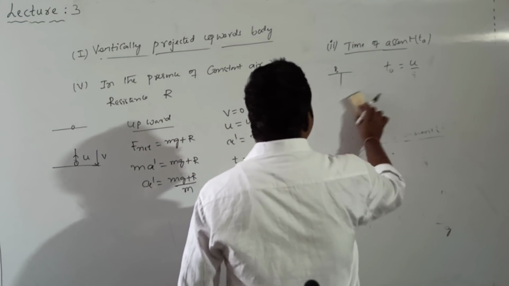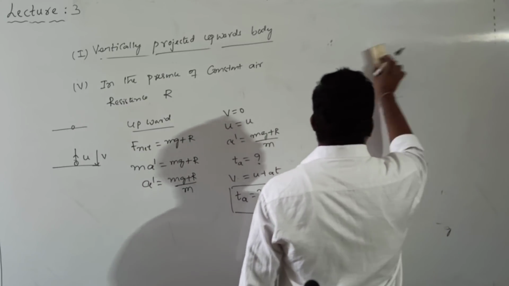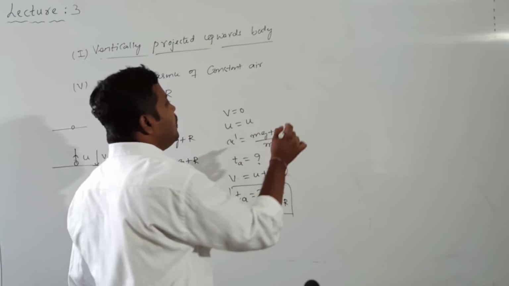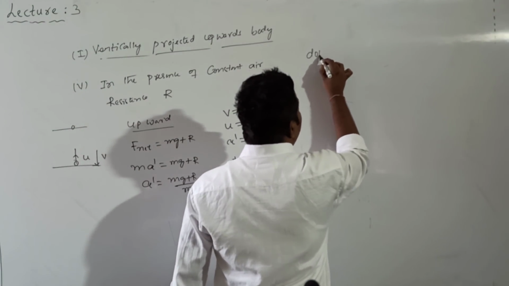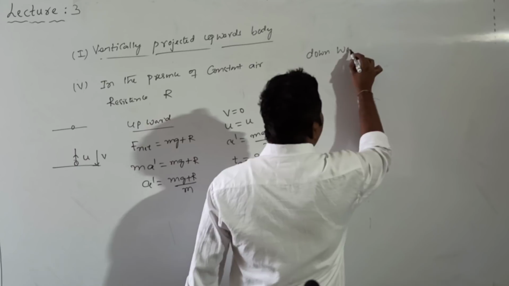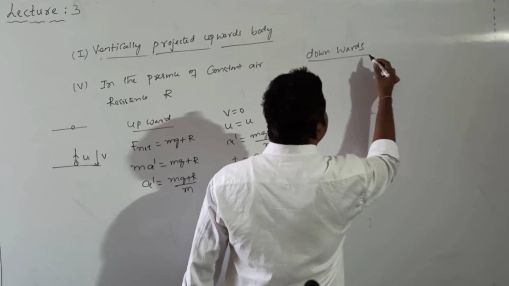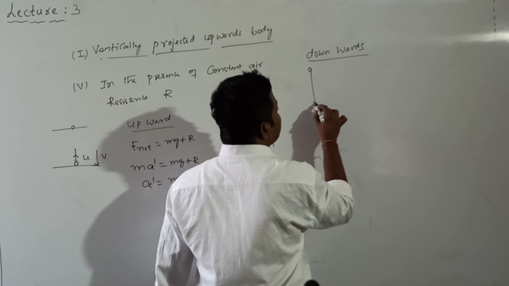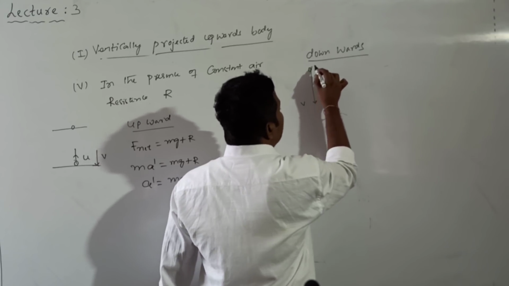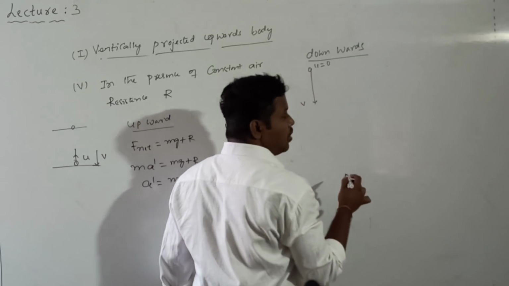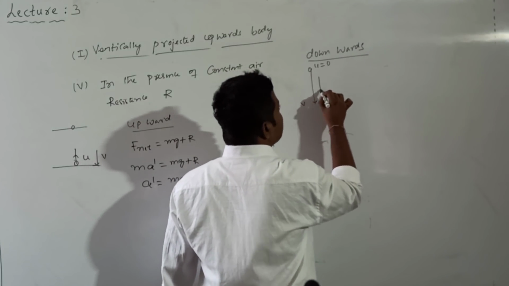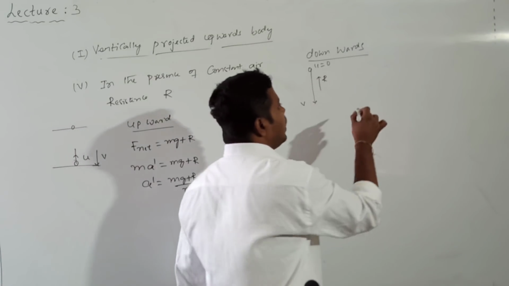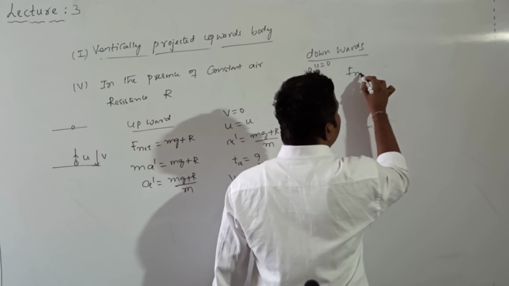Similarly, we can also calculate the time of descent value, for the downward journey. Whenever a body is coming down, what is the velocity with which the body reaches the ground? V. What is the initial velocity value? 0. Air resistance will be in which direction? Vertically upward. Gravity is in which direction? Vertically downward. So what is the net force acting given by?